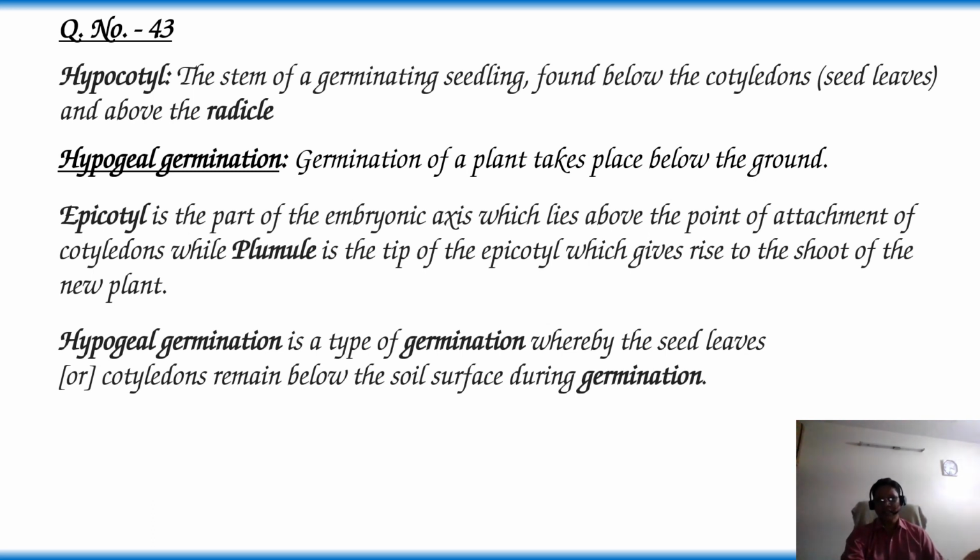So the epicotyl is elongated during hypogeal germination. This is germination below the ground, and the germinated shoot comes out above the ground due to elongation of the epicotyl. So as per this information, the answer is option 2, epicotyl.